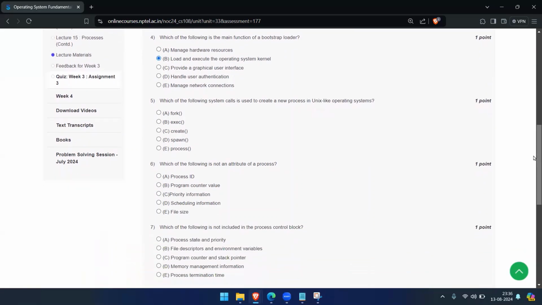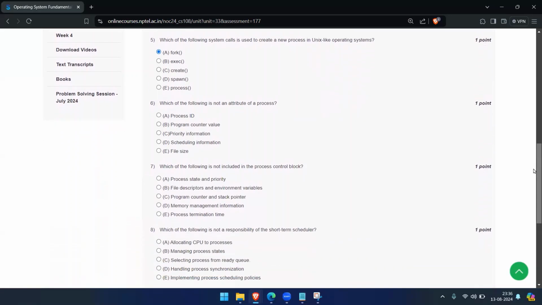Next question, which of the following system calls is used to create a new process in Unix-like operating systems? The answer is the fork system call. The next one is, which of the following is not an attribute of a process? Process ID, program counter value, priority information, scheduling information, and file size. So file size is not an attribute of a process.